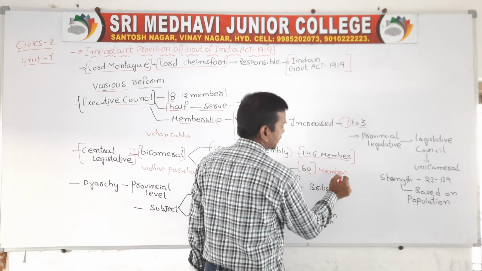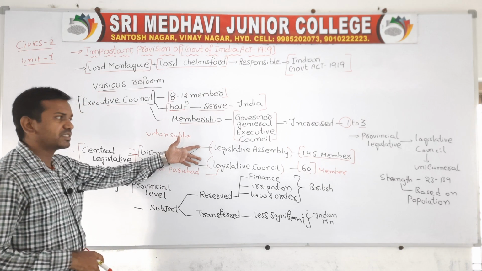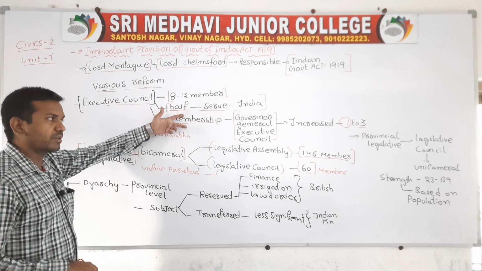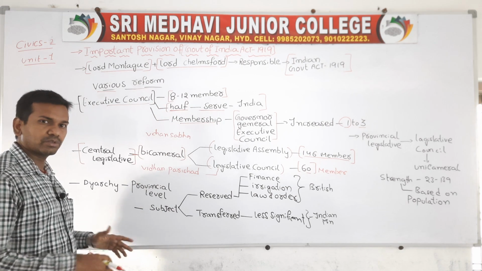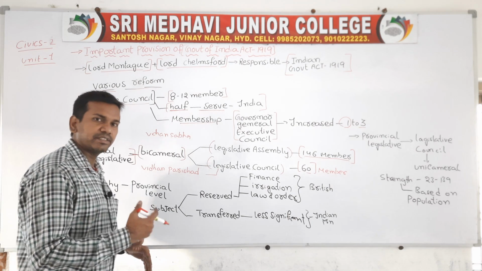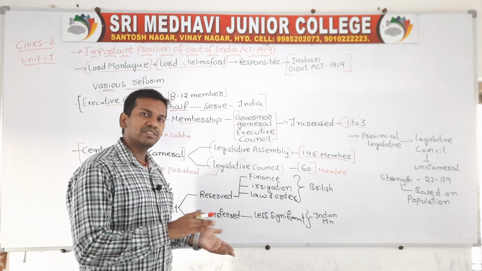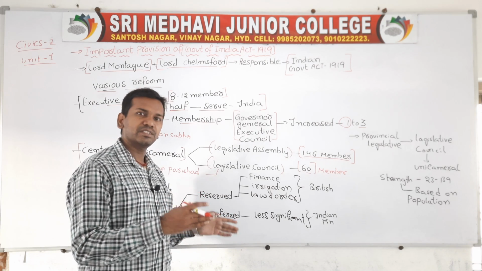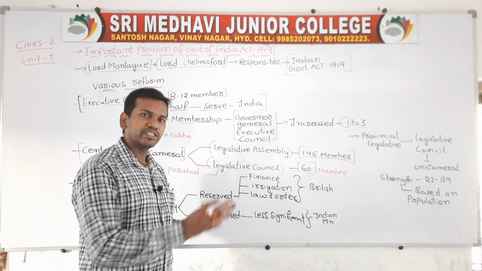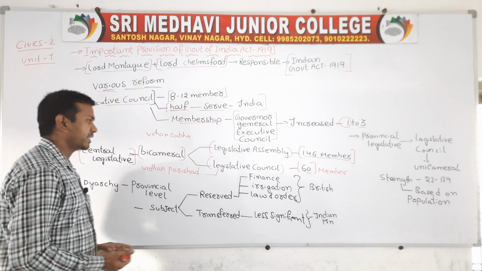So here the positions and the strength are increasing. In this provision, the membership has increased in the legislative assembly and legislative council, and also for the governor general in the executive council. Since the long back years, the Indian people were demanding that the membership should increase, and that is why this is somewhat favorable, because the Britishers have increased the membership in the legislative assembly, legislative council, and also the governor general's executive council. Okay, next I'll go forward.